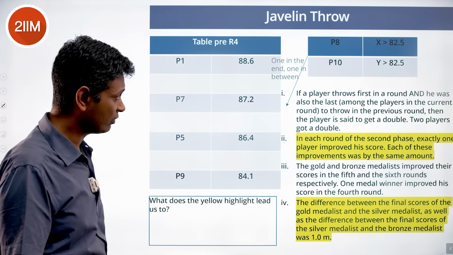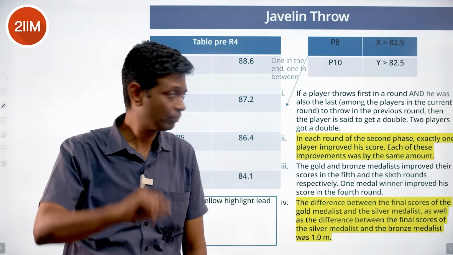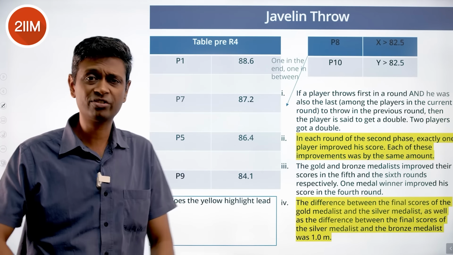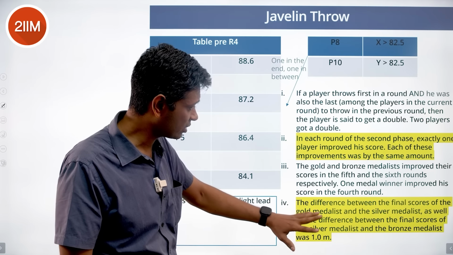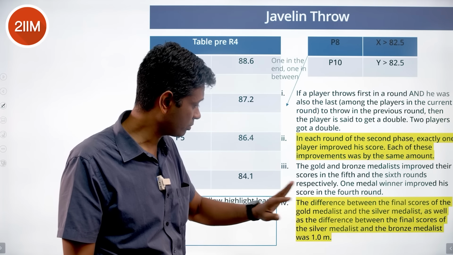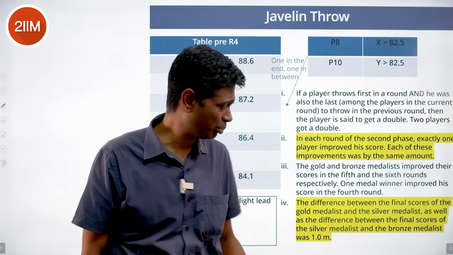In each round of the second phase, exactly one player improves his score. Each of these improvements was by the same amount. The difference between the final scores of the gold medalist and silver medalist, as well as the silver medalist and bronze medalist, was 1 meter. This is brilliant.